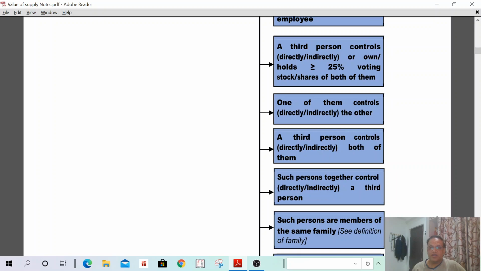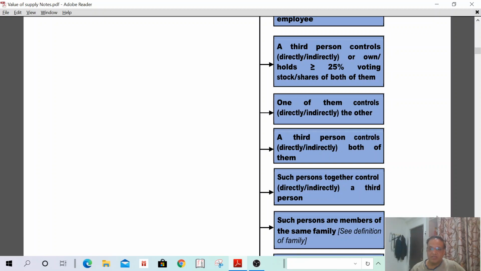A third person controls both of them. One person controls two companies. In such a case, both the companies can be treated as related persons. Such persons together control a third one. Two companies are controlling one company, a third company. That is also treated as a related company.